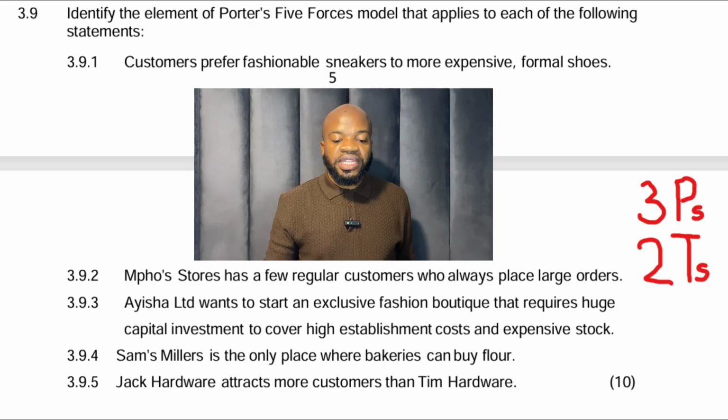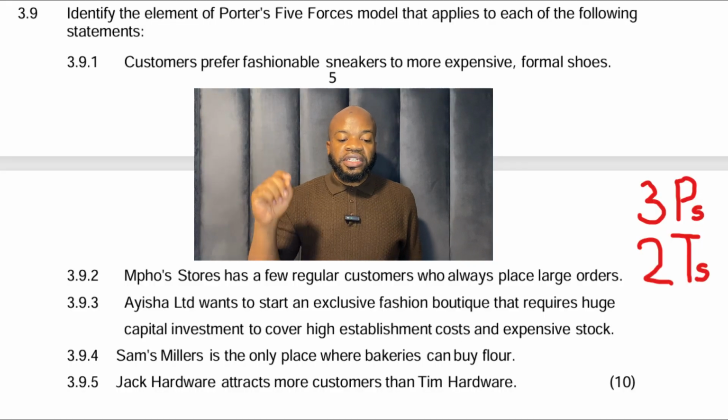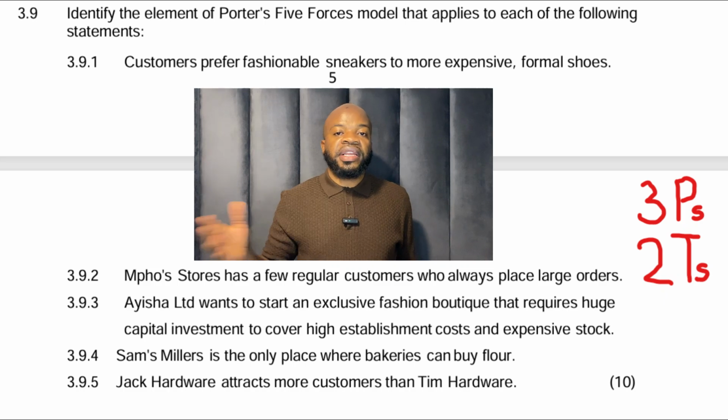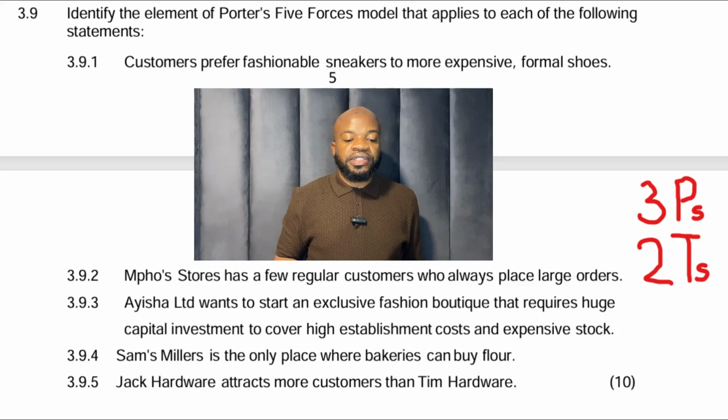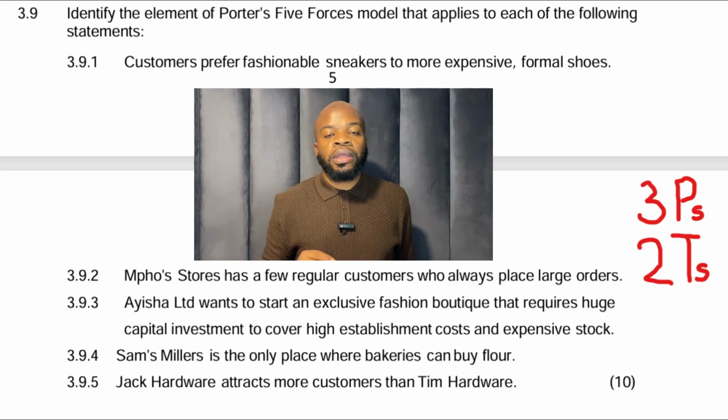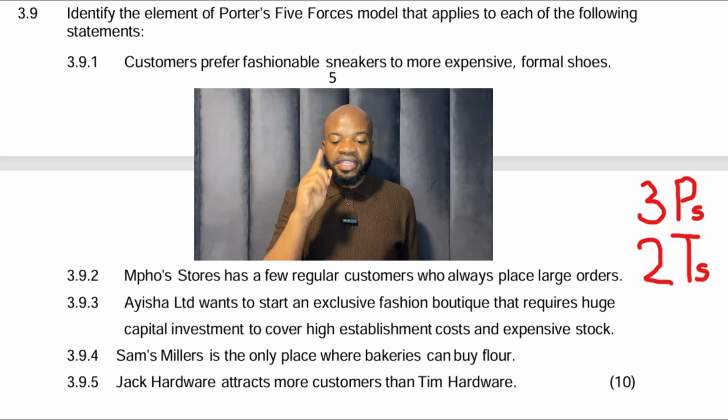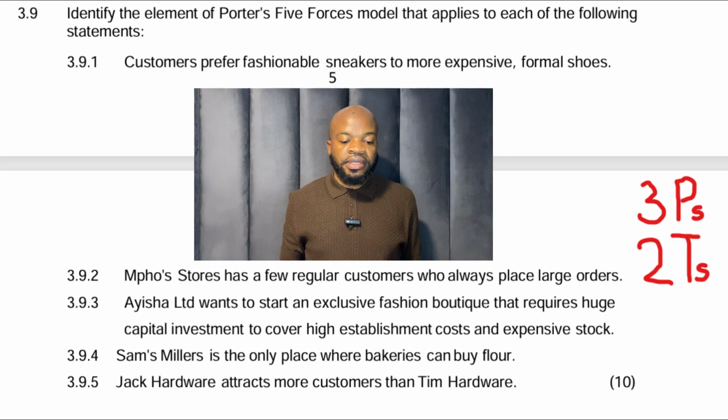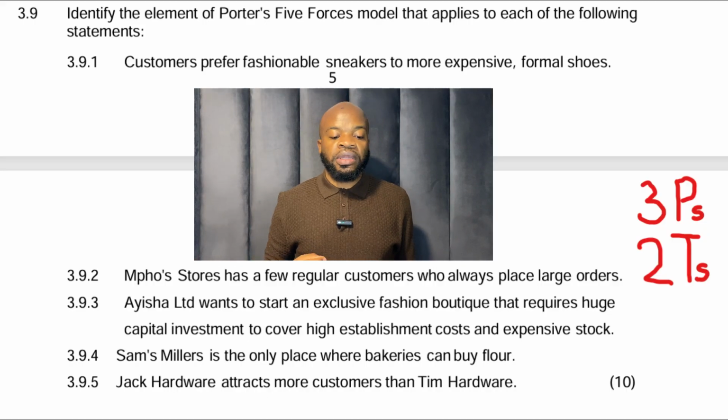Aisha Limited wants to start an exclusive fashion boutique that requires huge capital investment to cover high establishment costs and expensive stock. That is barriers to entry, threat of new entrants. The next one is Sam's Millers is the only place where bakeries can buy flour. So there is only one supplier here. This is the power of suppliers. Then Jack Hardware attracts more customers than Team Hardware. So Jack Hardware and Team Hardware are competitors. That is the power of competitors.